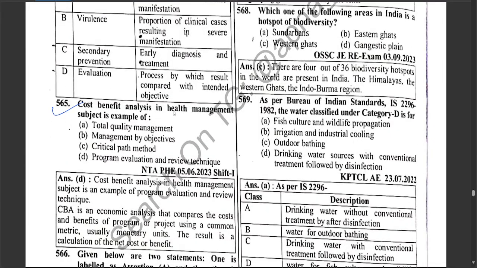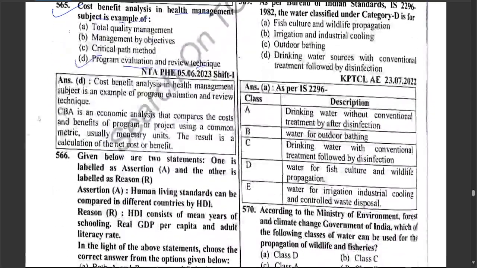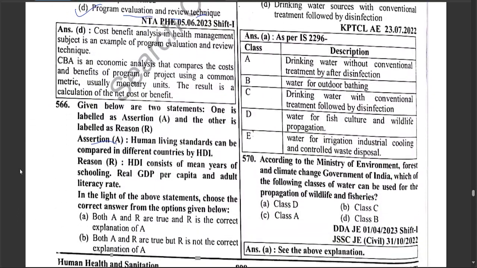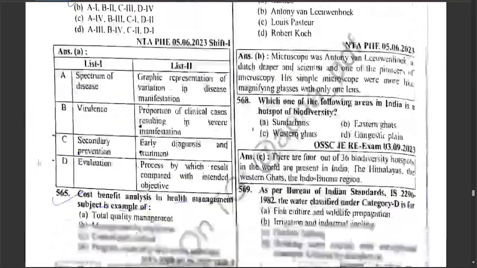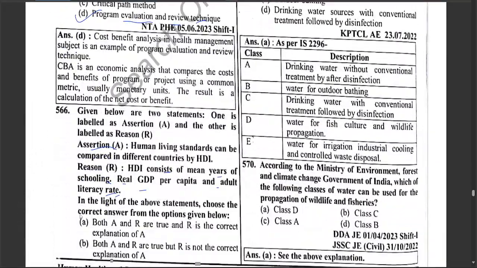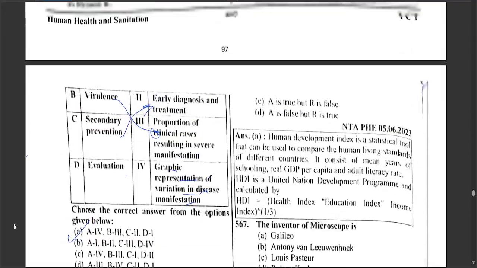Cost benefit analysis in health management is an example of program evaluation and review technique. Assertion: Human development standards can be compared in different countries by HDI. Reason: HDI consists of mean years of schooling, real GDP per capita and adult literacy rate. So both statements are correct and the reason is the correct explanation of the assertion.